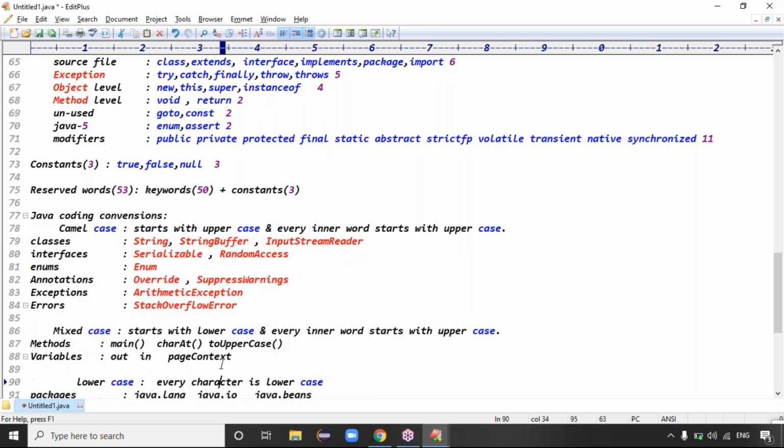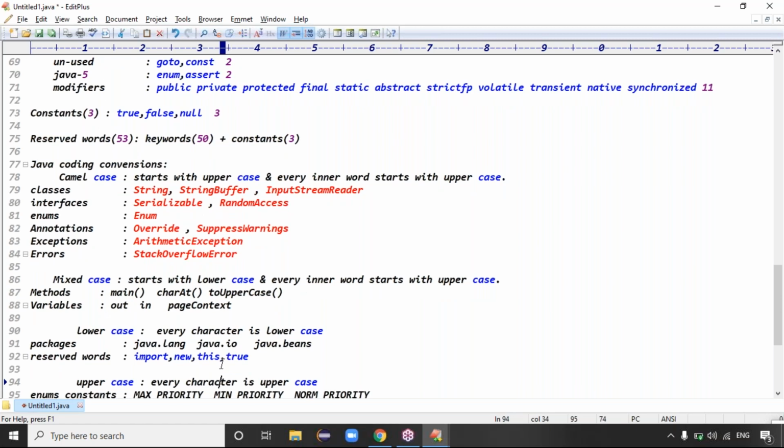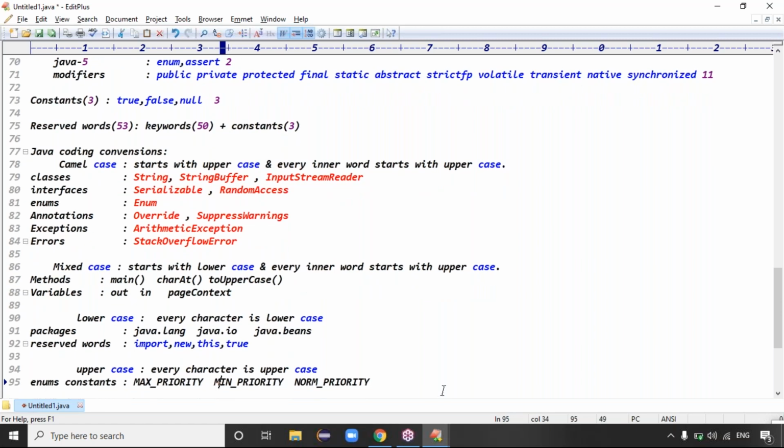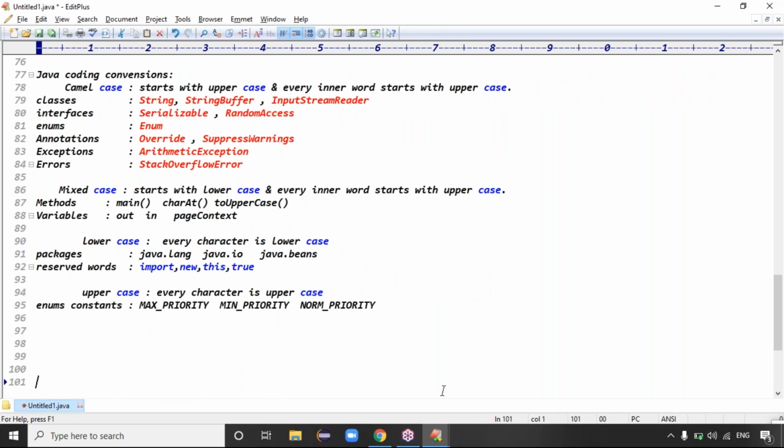While doing packages and reserved words, how many keywords are there in Java? 50 keywords. How many constants? 3. So how many reserved words in total? 53 reserved words, right. Is true a keyword or not?